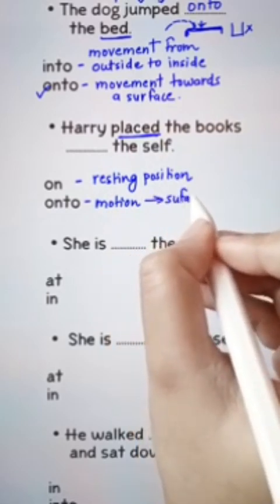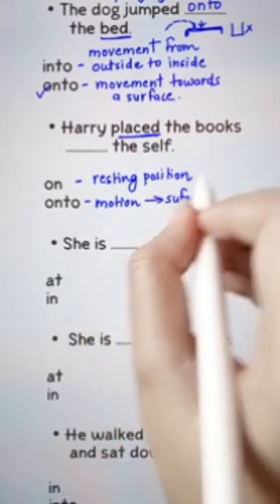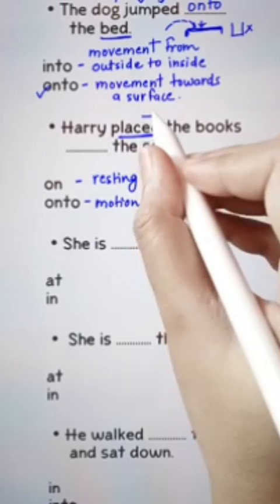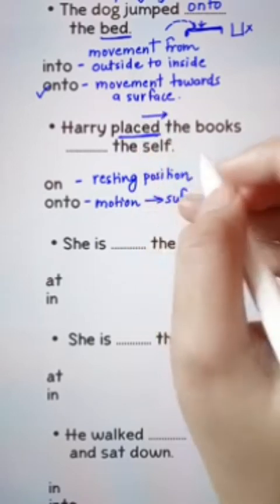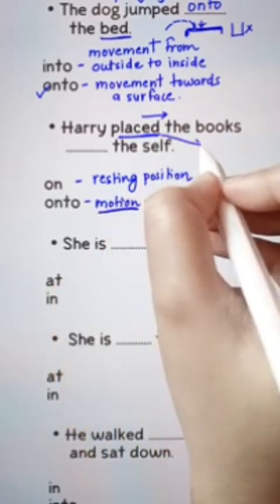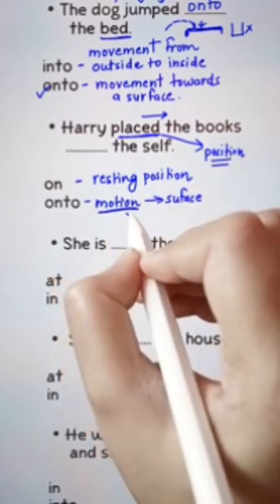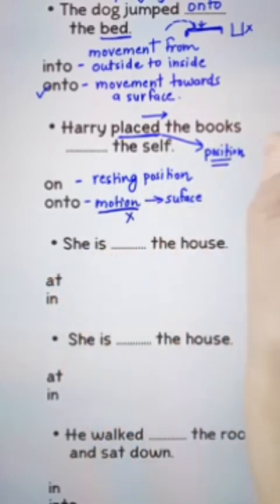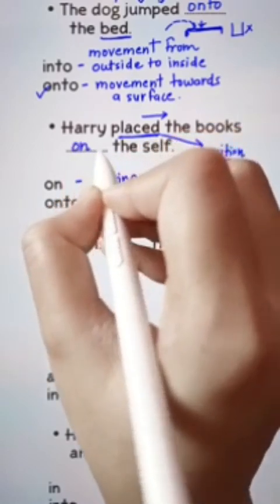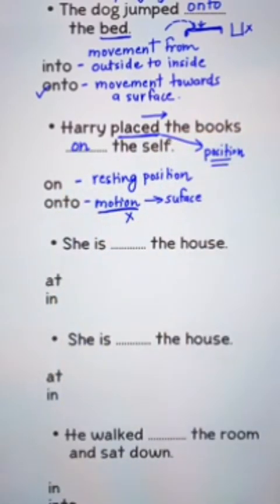Any motion towards a surface, flat surface. Here we have placed. Harry placed the books. No motion. We are discussing a position that is fixed, no motion. So to talk about a position that is fixed, resting position, we take on. Harry placed the books on the shelf.